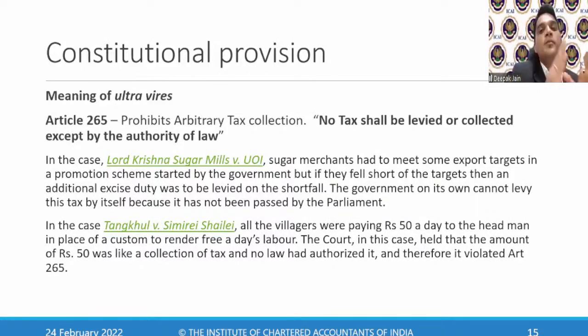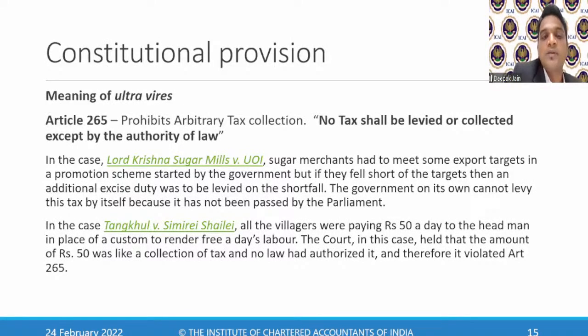That's the reason the government has to make an amendment in the Constitution. This article is a very important article, which says who can collect taxes and what powers are available. It says that no taxes shall be levied or collected except by the authority of the law. To collect any taxes, you should have a proper authority.